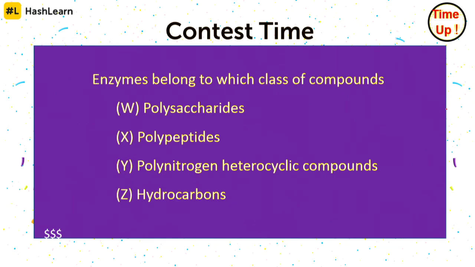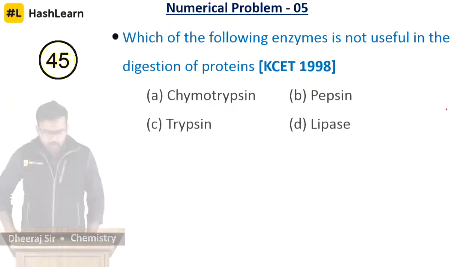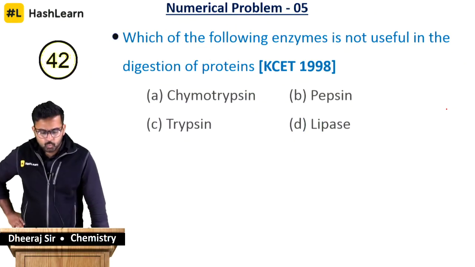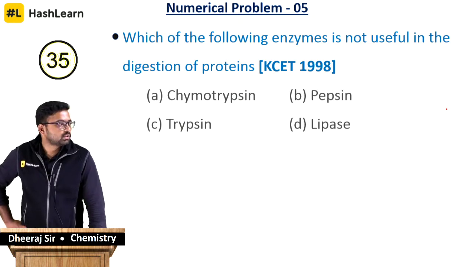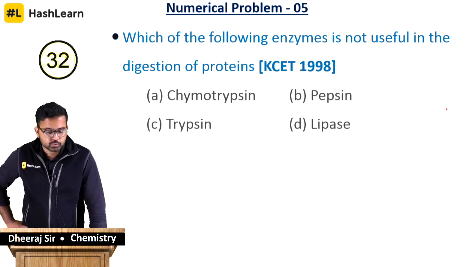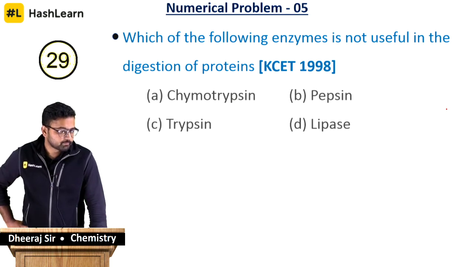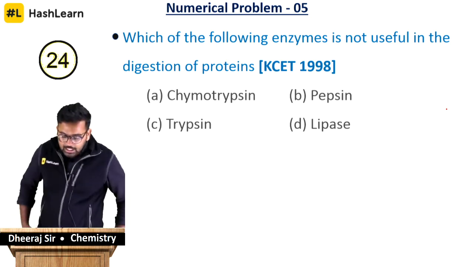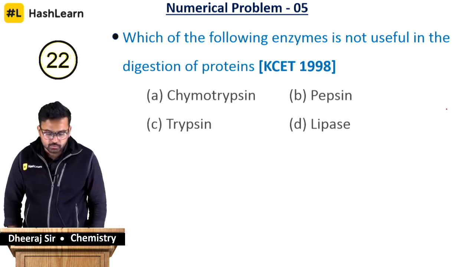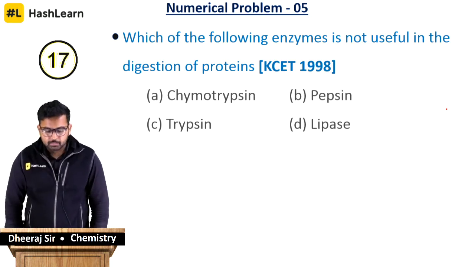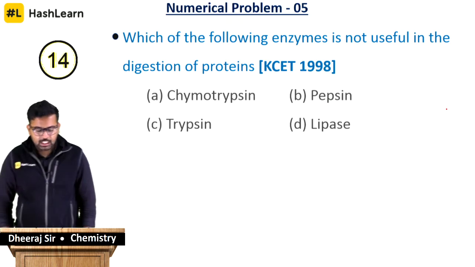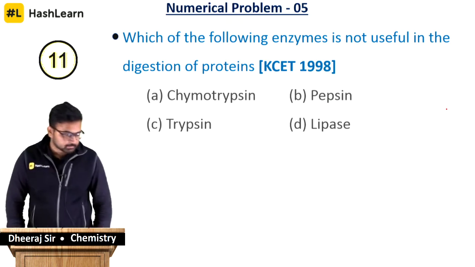So let's get going. We have another question picked up for you. This is the fifth question for the day. Which of the following enzymes is not useful in the digestion of proteins? We have chymotrypsin, pepsin, trypsin and lipase as the options. What is it going to be? Think.